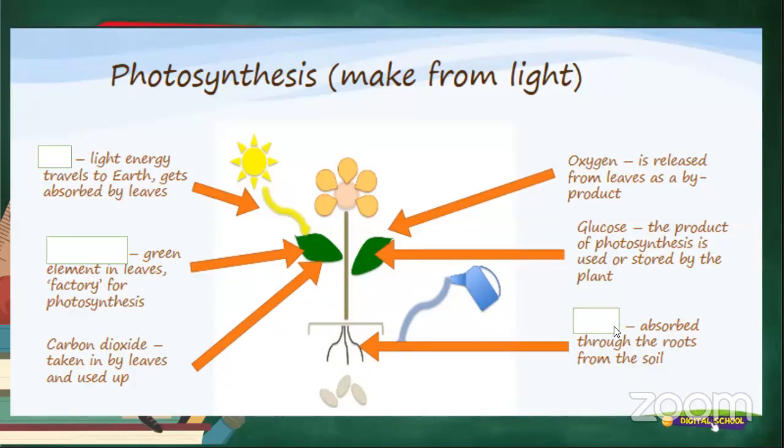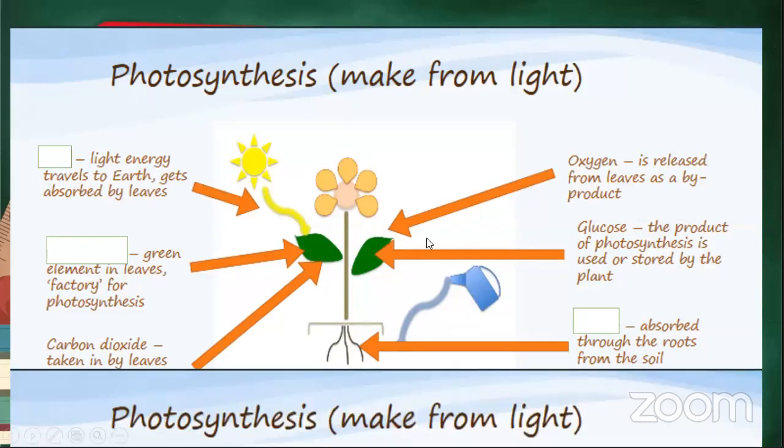All right, moving on to the left. It says carbon dioxide taken in by leaves and used up. And over here in the middle, something green, an element in leaves, the factory for photosynthesis. What is that? Zamili is saying chlorophyll. All right, interesting. Zinzi, we got roots. All right, let's actually find out what the correct answers are.